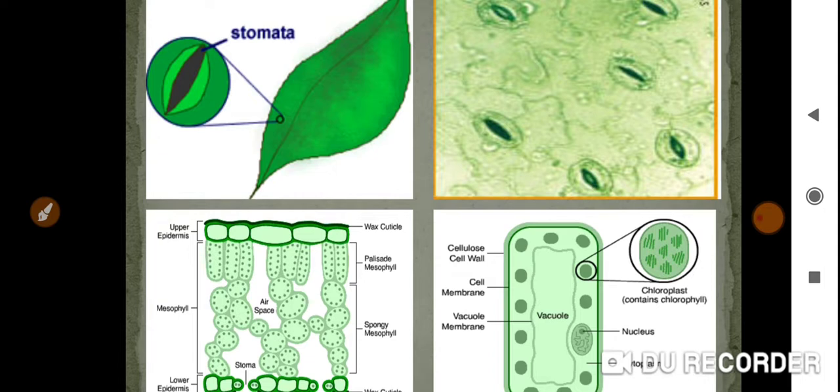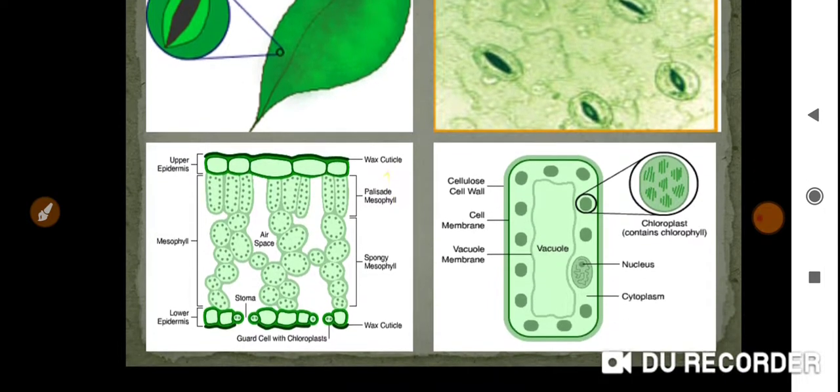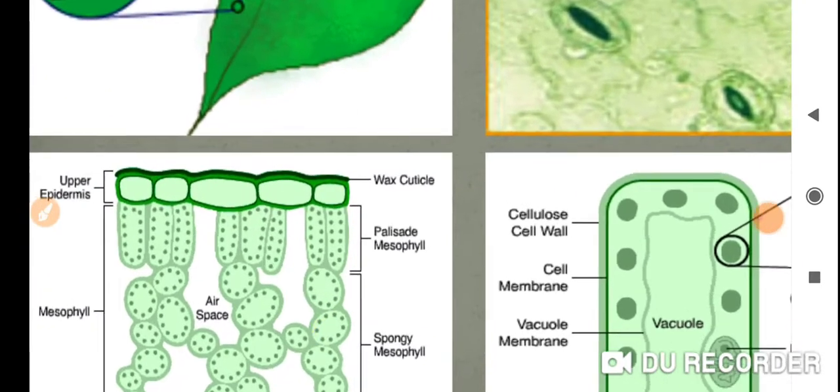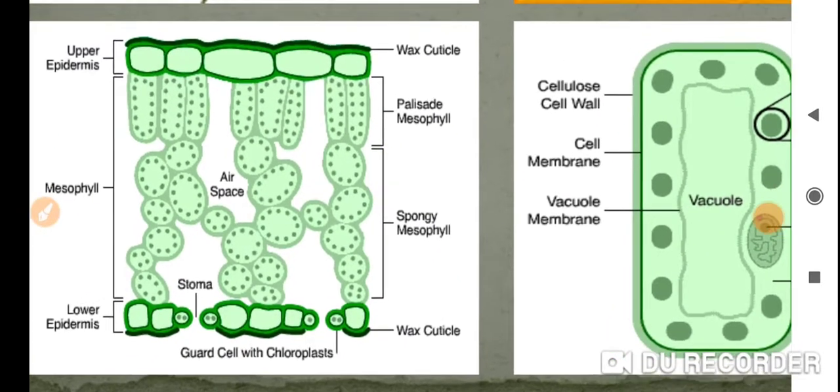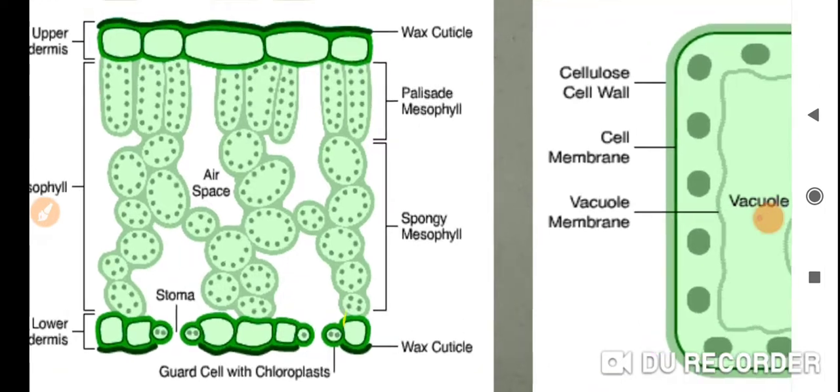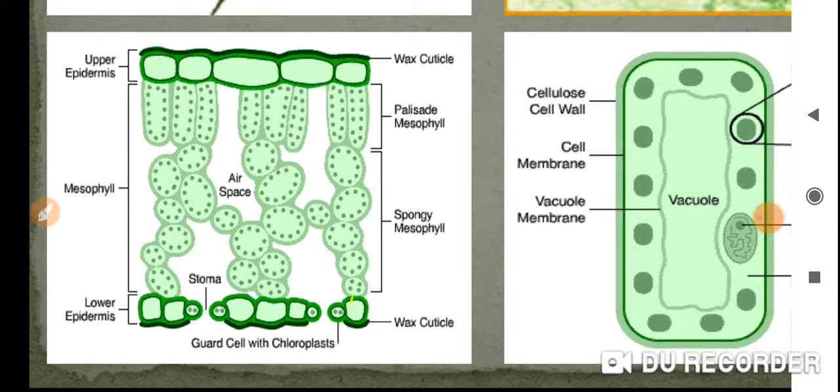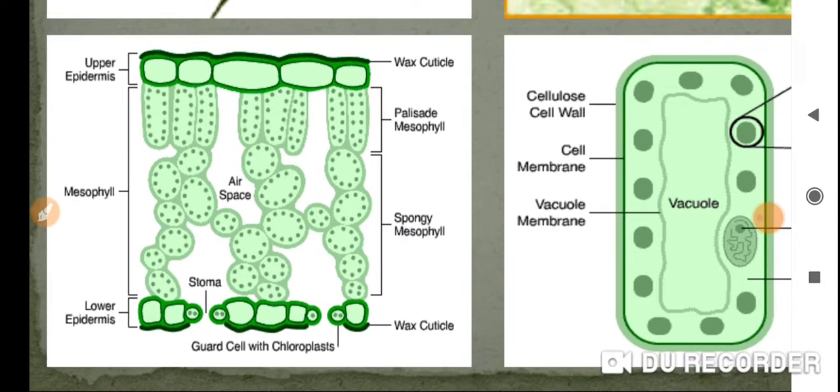See here, if you cut a leaf cross-section wise, then it will look like this. Can you see this? I will show you. It will be a cut part of a cross section of a leaf.